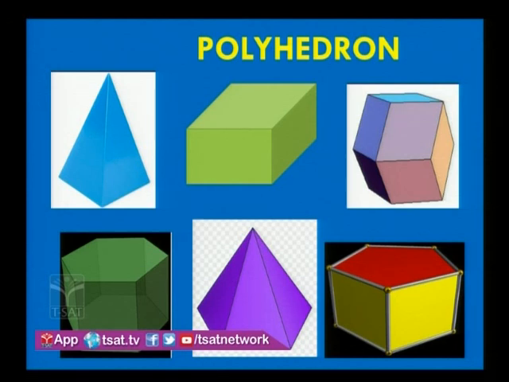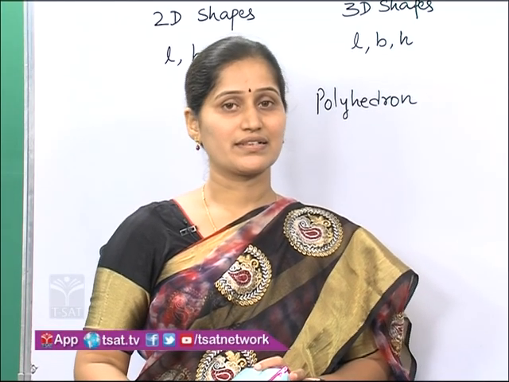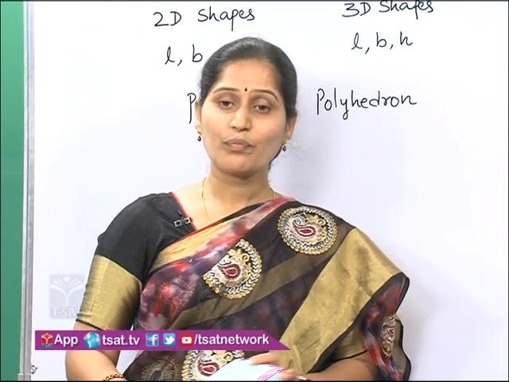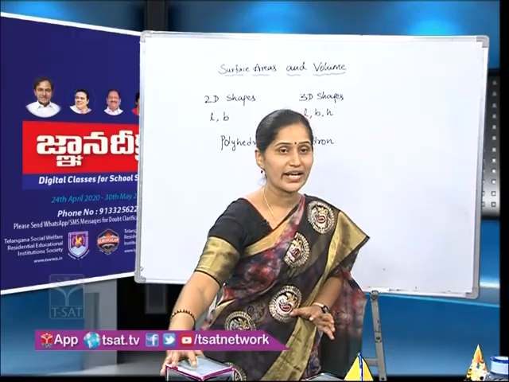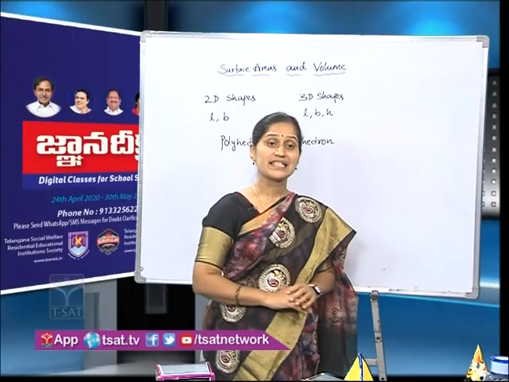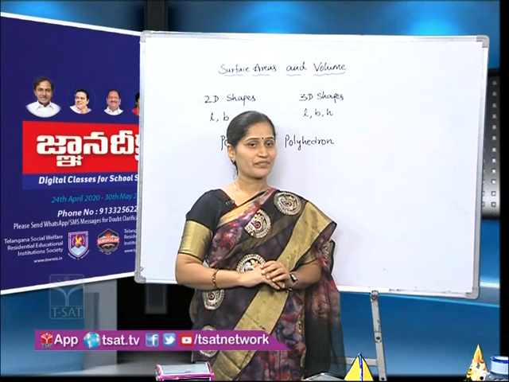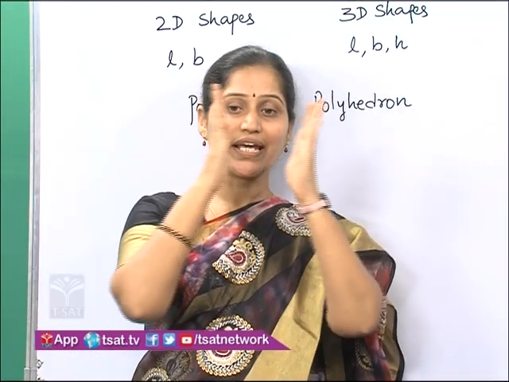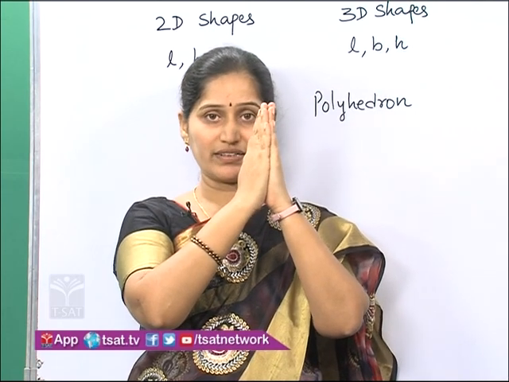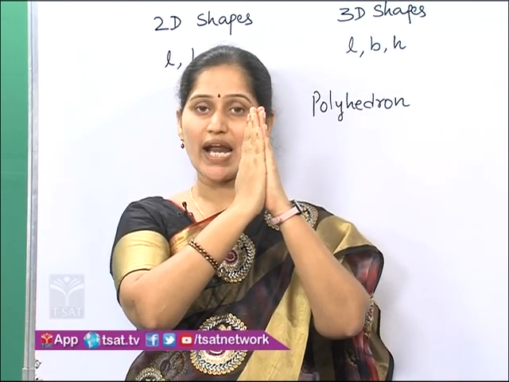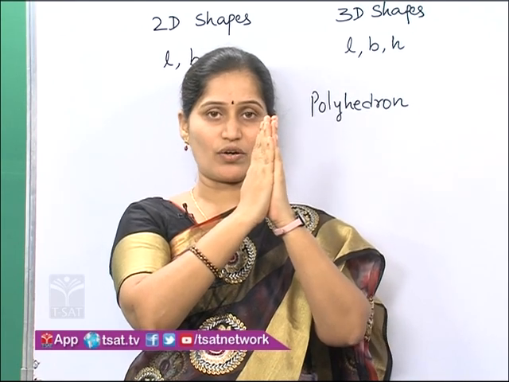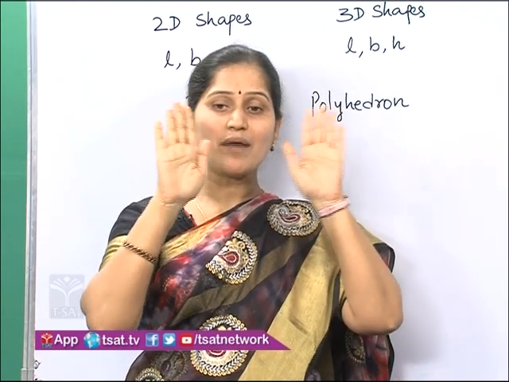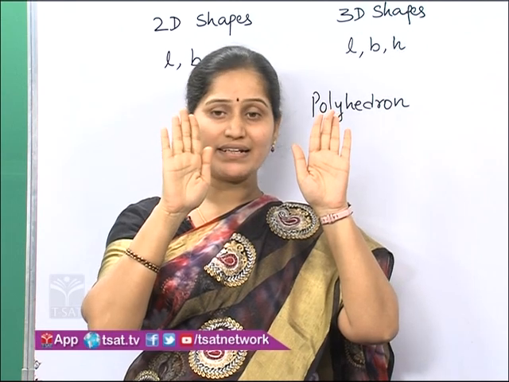Then what about congruent figures? When do you call figures congruent? Two plane figures are said to be congruent if they have the same size and shape. Suppose I take my two palms and keep one upon another, they exactly overlap each other, because my two palms have the same size and shape.